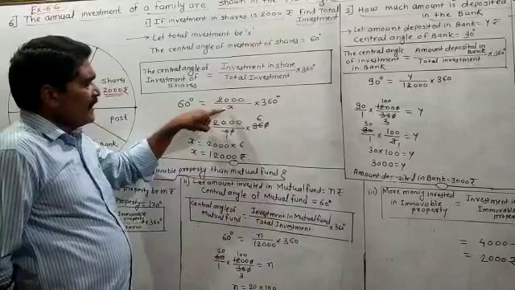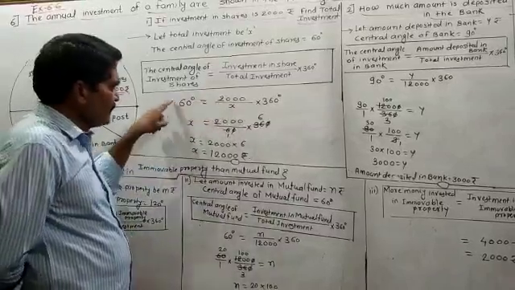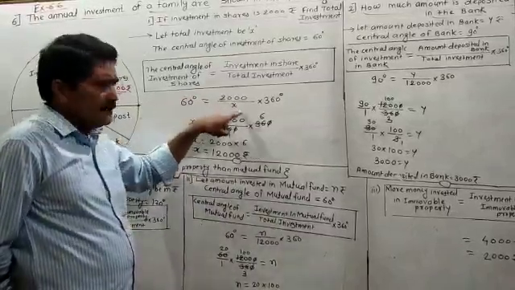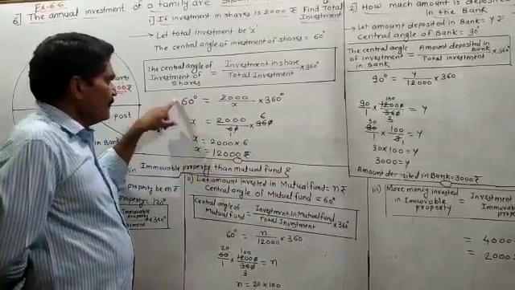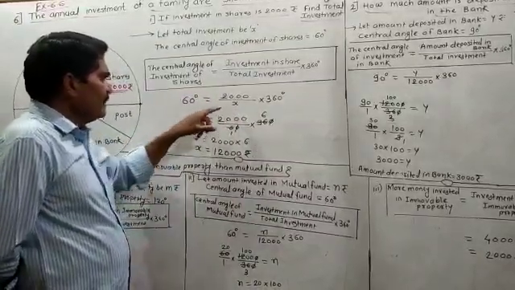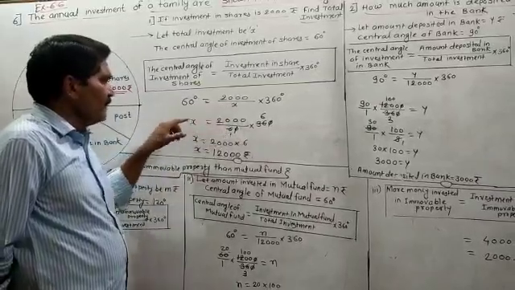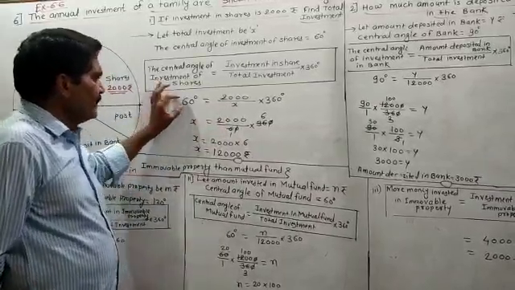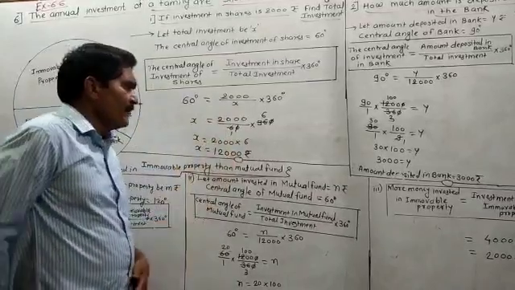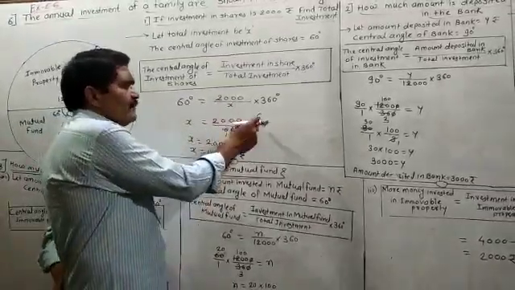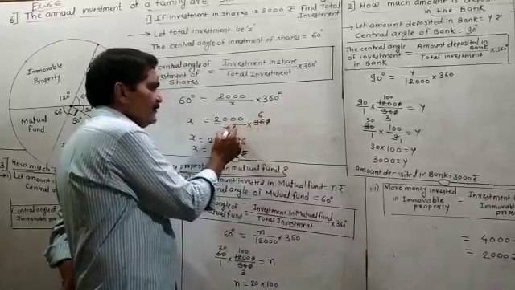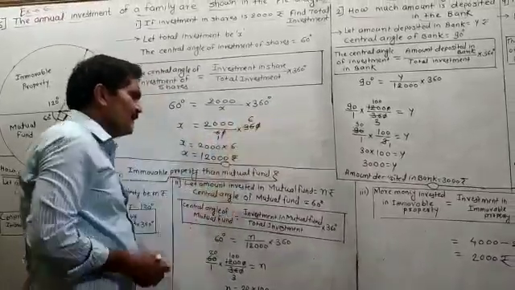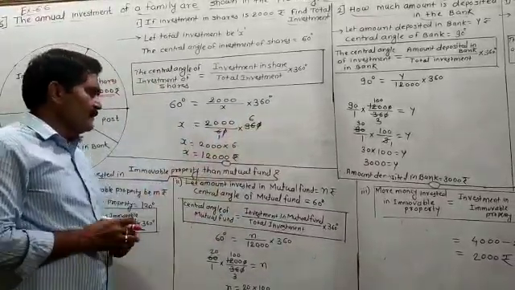You have to transpose this, divided by X this side and 60 this side. So if X goes this side, this denominator X will go in the numerator and this 60 will go in the denominator. So X is equal to 2000 upon 60 multiplied by 360. You have to strike this 0, and 6 ones are 6, 6 sixes are 36. 2000 multiplied by 6.